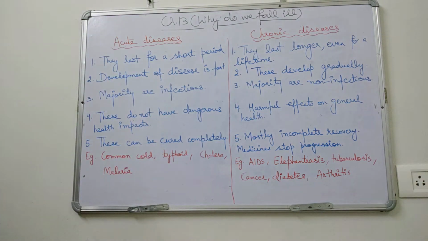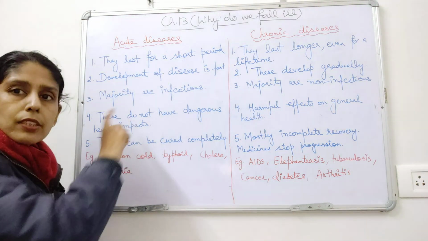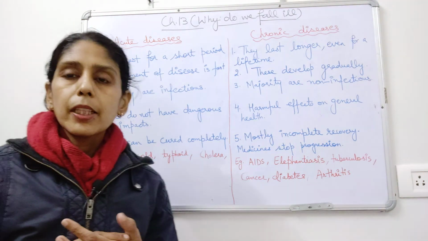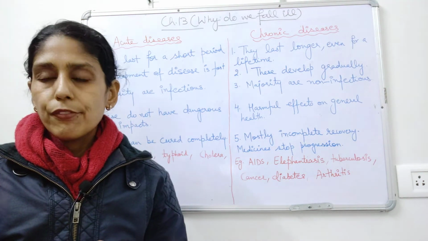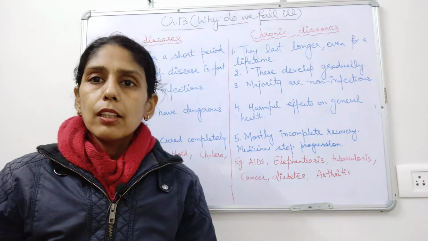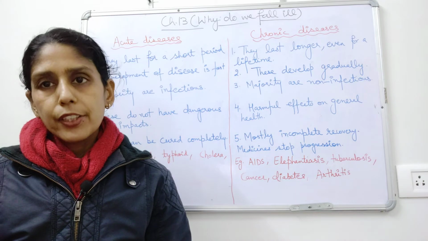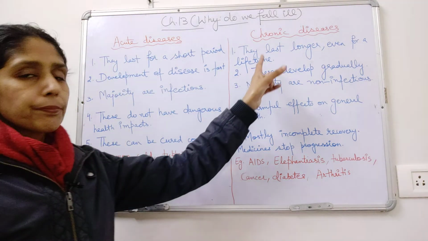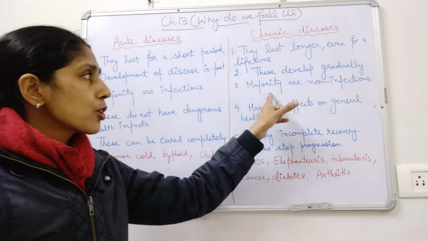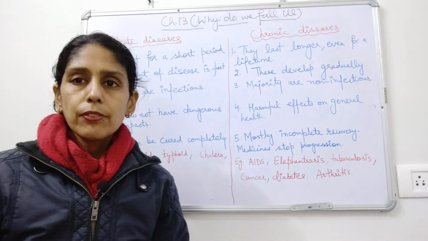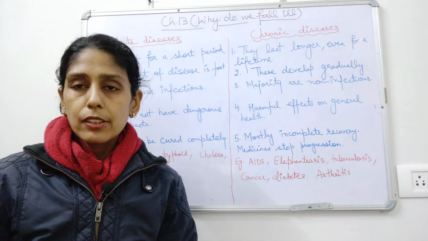Third difference is, in the majority of acute diseases, the immediate cause is an infectious agent. So mostly, not all acute diseases are infectious in nature. On the other hand, chronic diseases, the majority of these are non-infectious. But that does not mean that all of the chronic diseases are non-infectious.